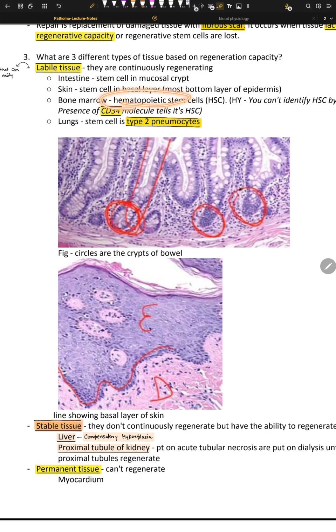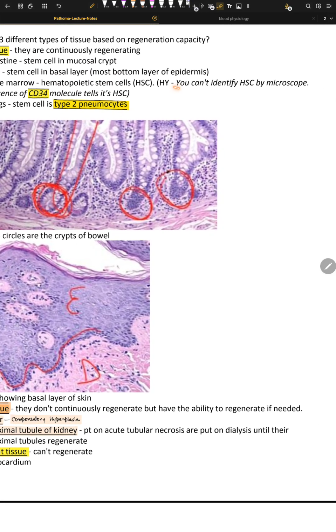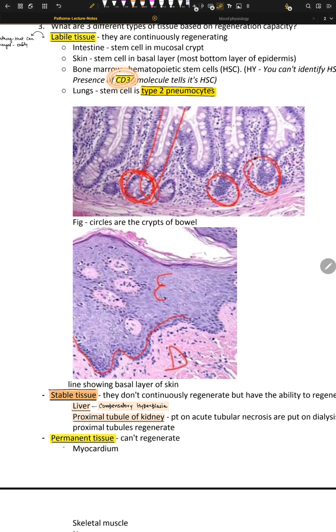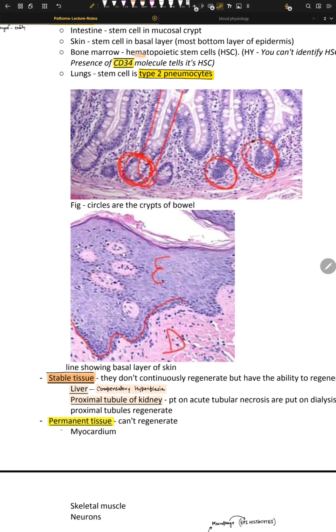For hemopoietic system stem cells, you can't identify HSCs by microscope. The presence of the CD34 molecule tells you it's an HSC. What are these CD34 cells? First of all, they are just glycoproteins, glycoprotein markers found on hemopoietic stem cells, and they help these cells stick to the bone marrow and respond to growth factors.